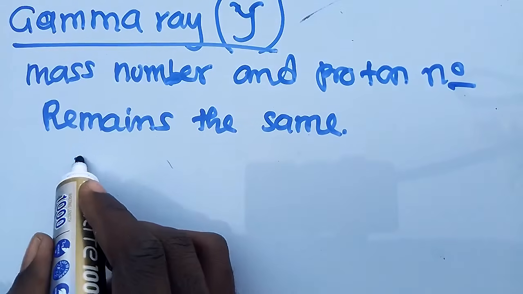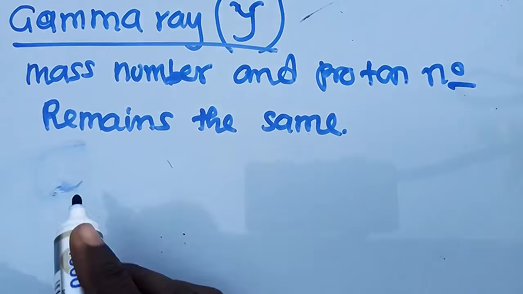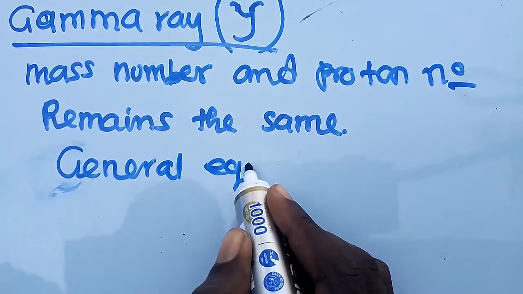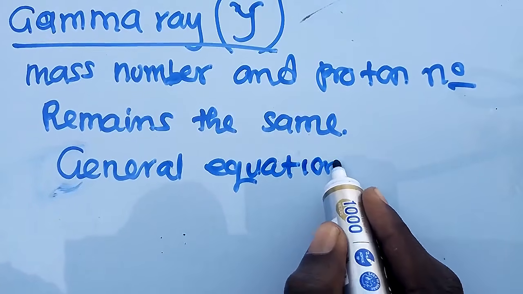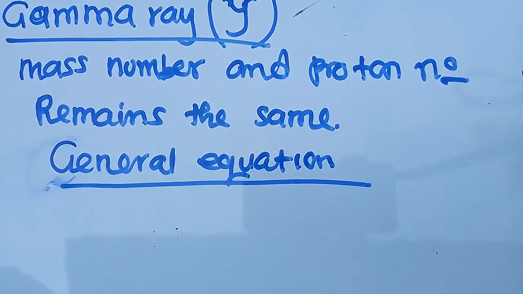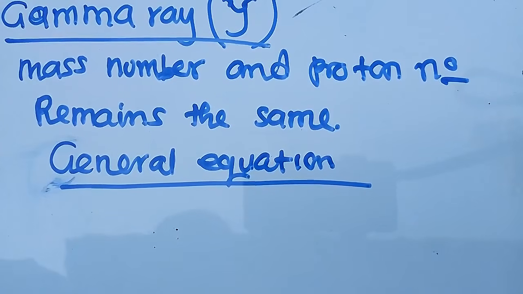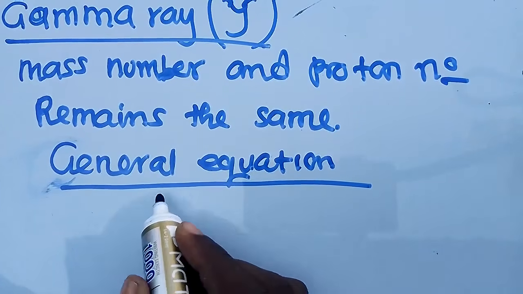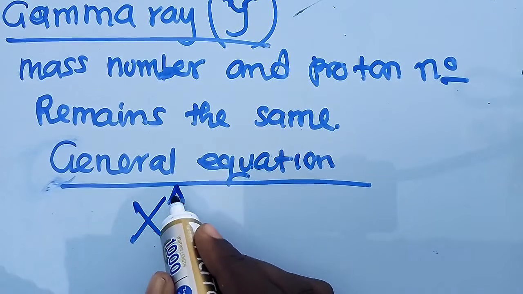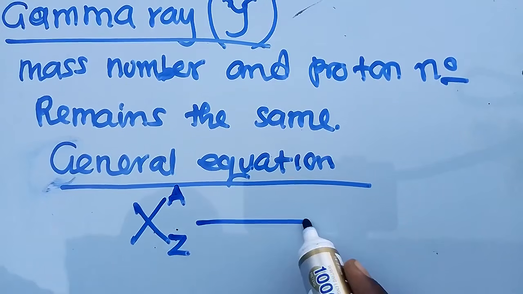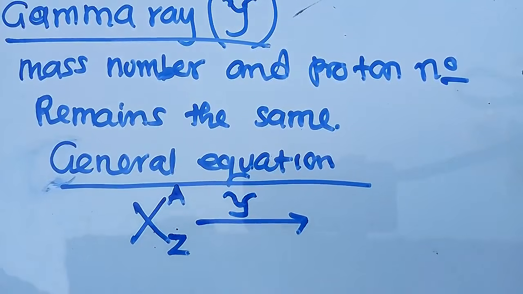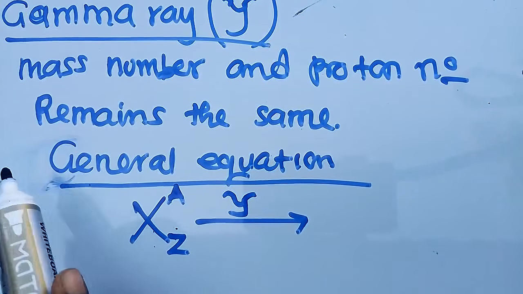This is what you need to know and understand under gamma ray. So then, the general equation. Let's say we've got an element X with mass number A and proton number Z. It emits a gamma ray.